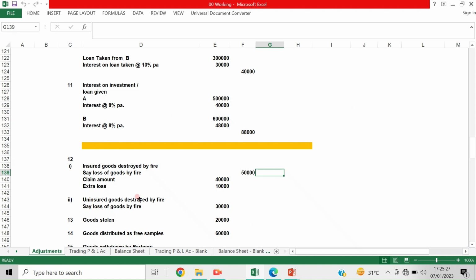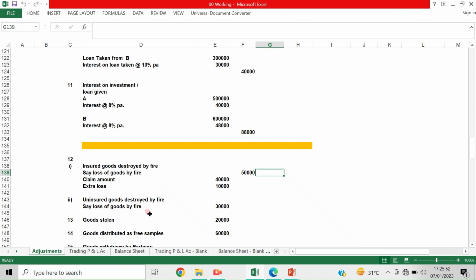Suppose stocks or any other assets are not insured by the company, and these uninsured goods are destroyed by fire. Then what will happen? The insurance company will not give the claim. So the entire amount destroyed by the fire is a loss. The total amount is a loss.